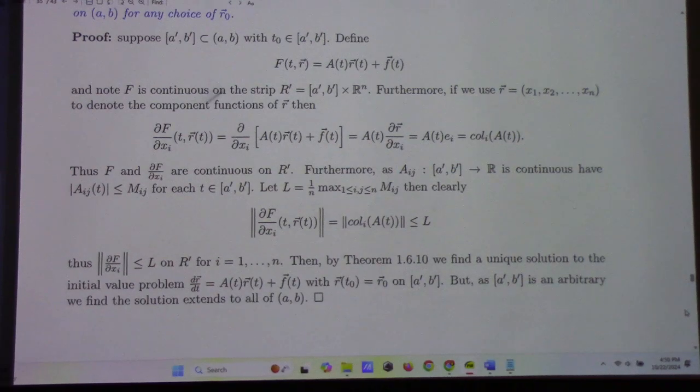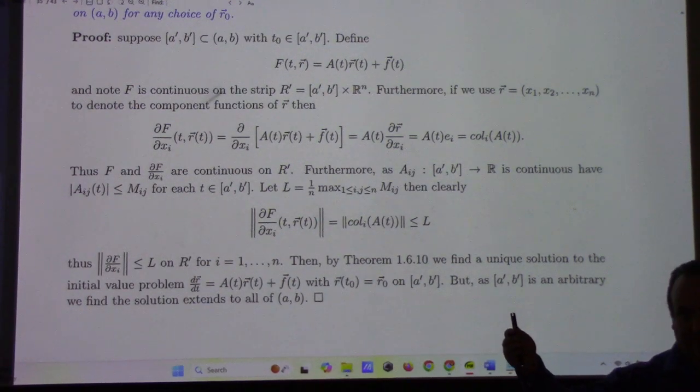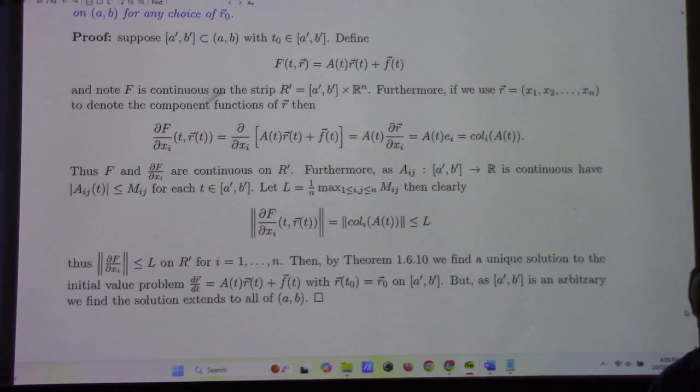But the thing is, A prime to B prime is an arbitrary closed interval, so that means that we have a solution everywhere on AB. Because you pick any point in AB, I can put B prime a little bit past that point, and I can put A prime wherever I want, and I'll have a solution that goes all the way out to there. So if you think about it, proving it on an arbitrary closed subinterval gives you a unique solution on the whole thing.